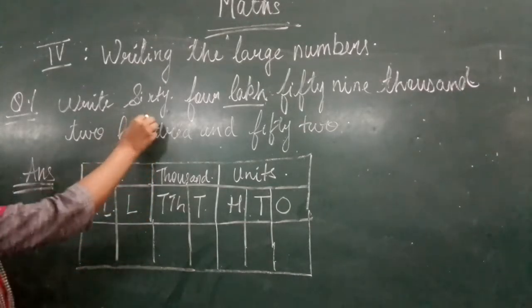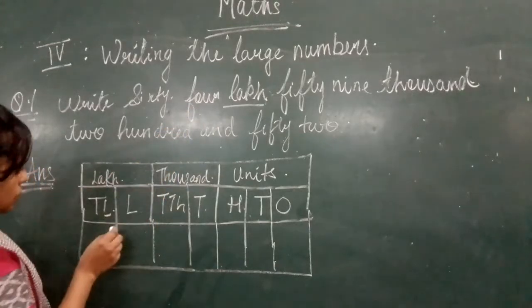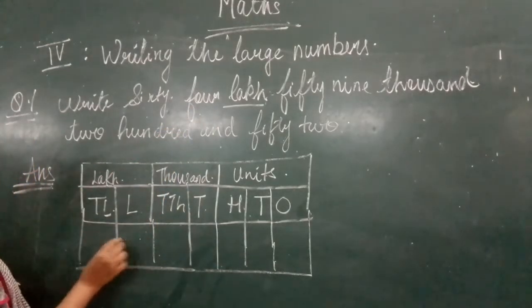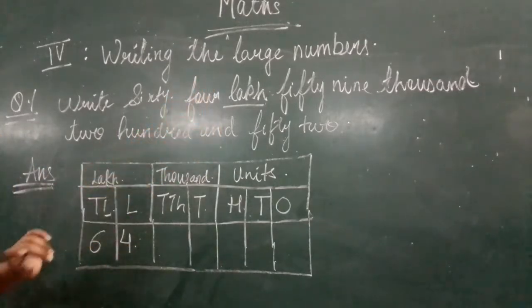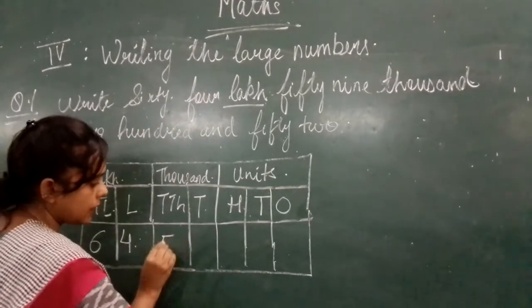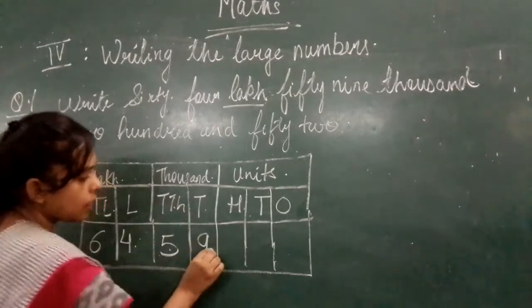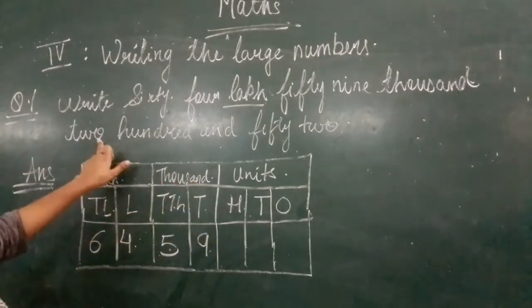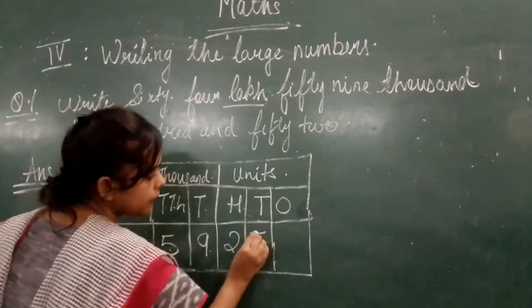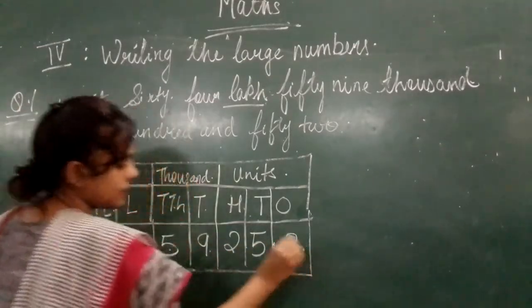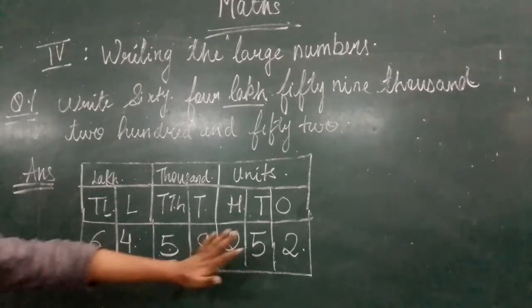The first is 64 lakhs. So here 64. Okay. So 64 lakhs 59,000. So here 5 ten thousands and 9 thousands. Then 252: 2 hundreds, 5 tens and 2 ones. So this is how you will write.